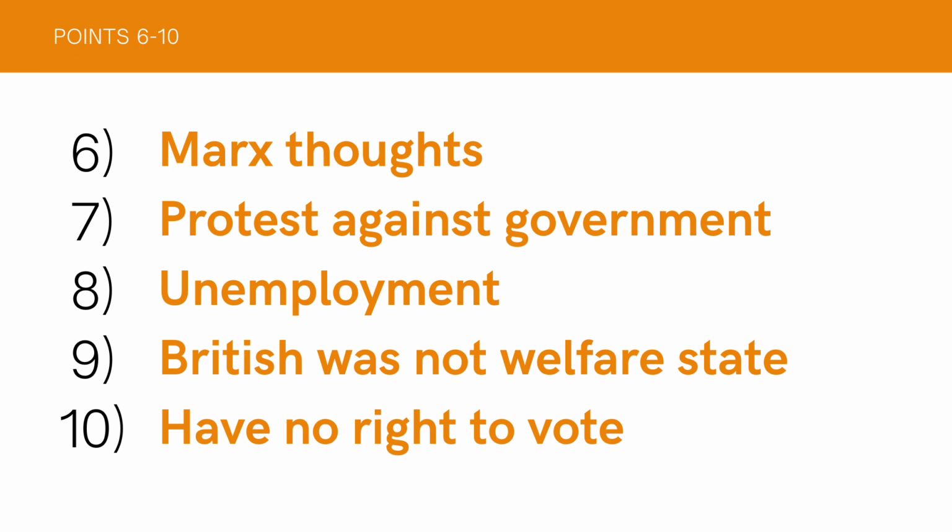Marxism is set in the mid-late 19th century. It was marked with unrest and protest against the government, especially by middle-class people who were doing extensive or hard duties, and in return for their duties, their pay was very low.